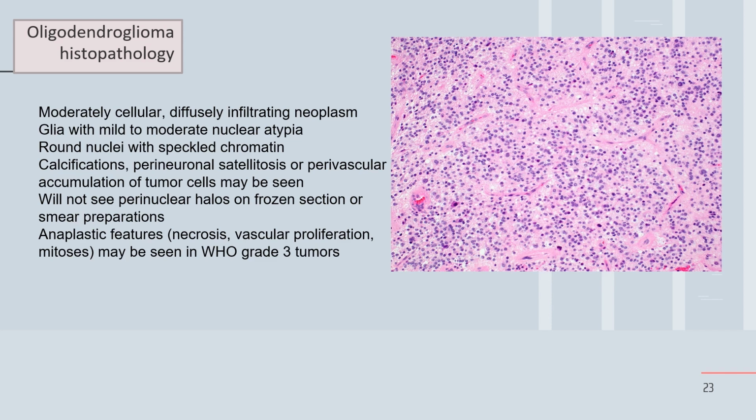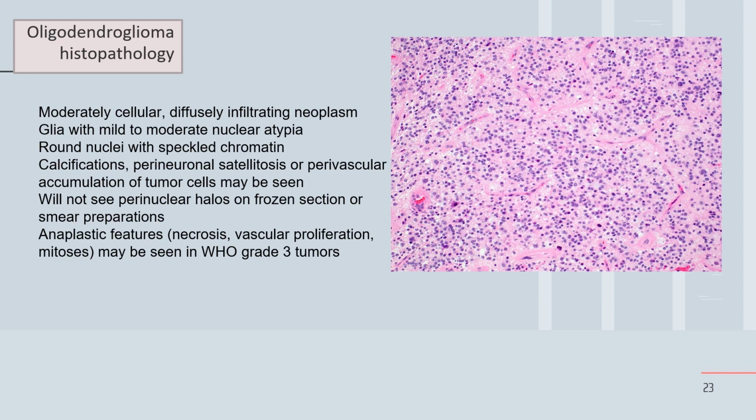It goes like some halos around the vessels, surrounding the vessels. It goes with more accumulation of the cells surrounding. This is a feature of the oligodendroglioma.